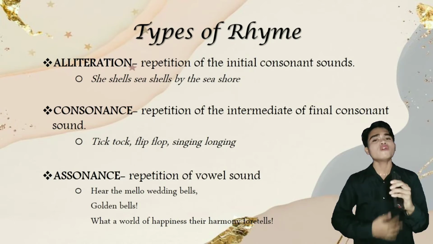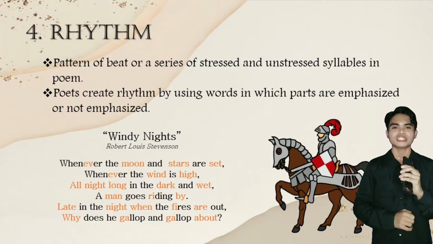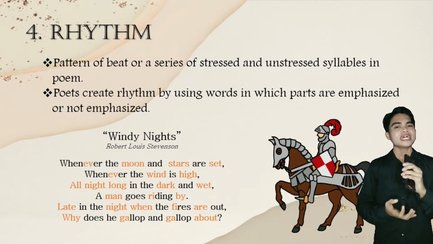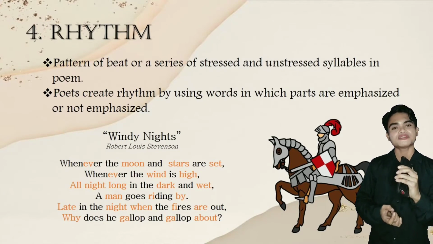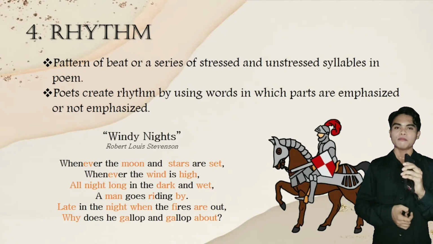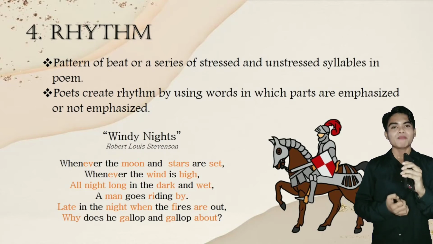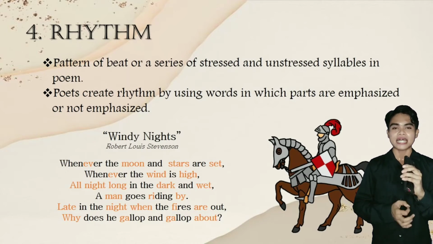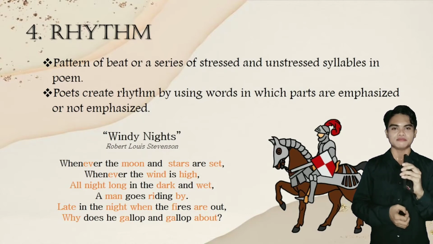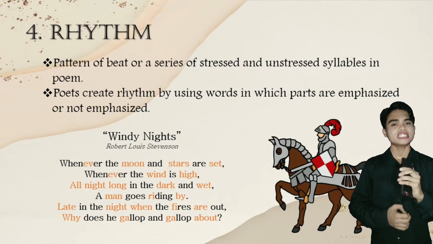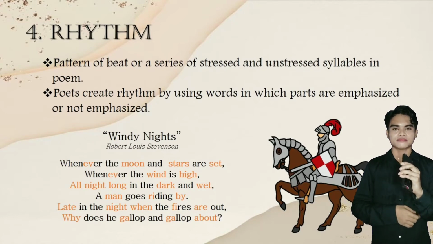Now, let us move on to the fourth element of poetry, which is rhythm. Rhythm is a pattern of beat or a series of stressed and unstressed syllables in a poem. Poets create rhythm by using words in which parts are emphasized or not emphasized. Now, let us take a look at an example of a poem entitled Windy Night by Robert Louis Stevenson. We can observe a colored symbol where you're supposed to add the stress upon reading.